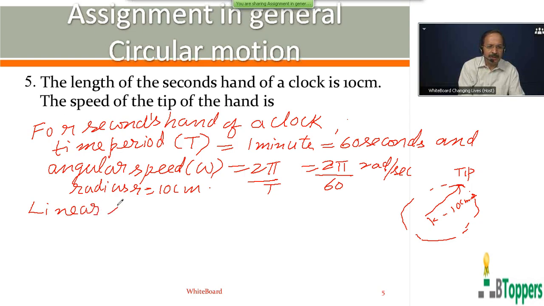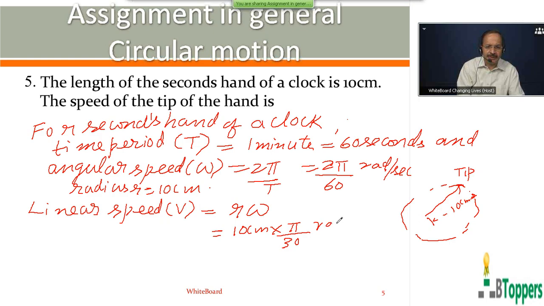Therefore, the linear speed of the tip of the seconds hand will be equal to r into omega. Here r equal to 10 centimeter, omega equal to pi by 30 radian per second.